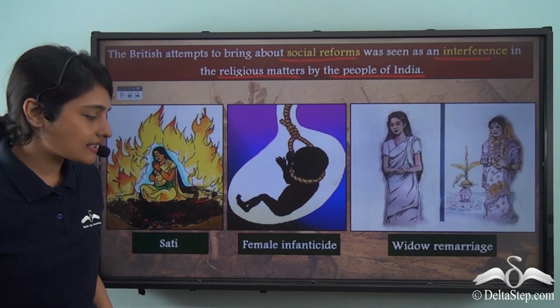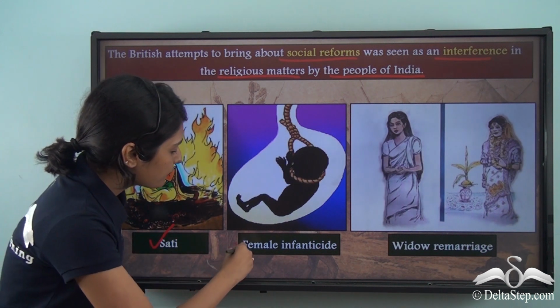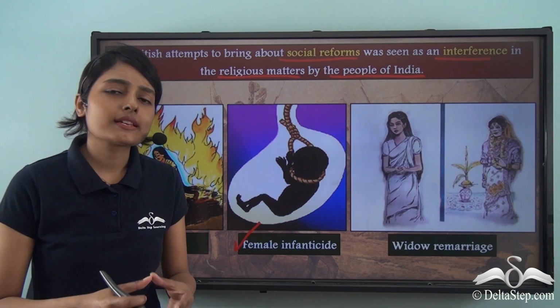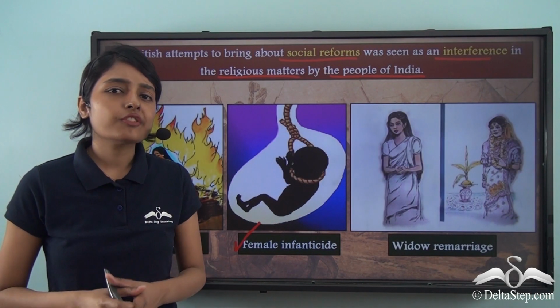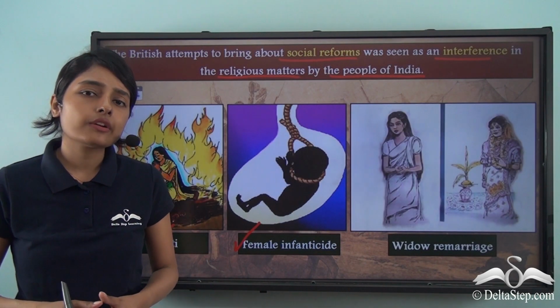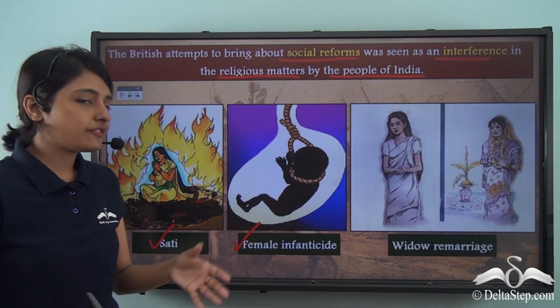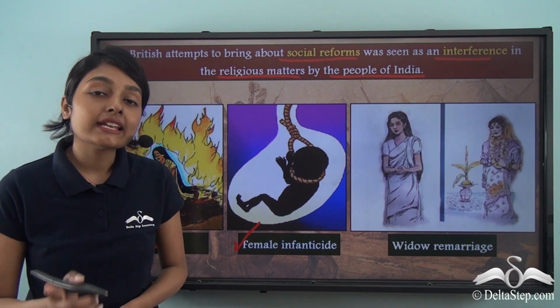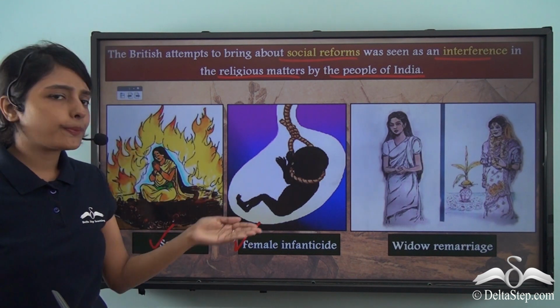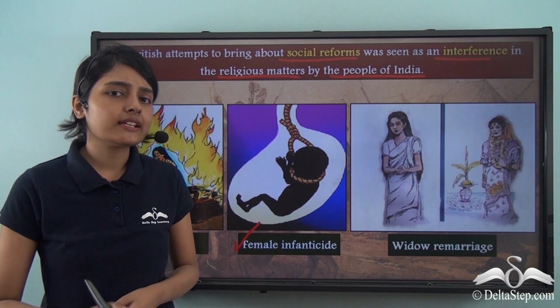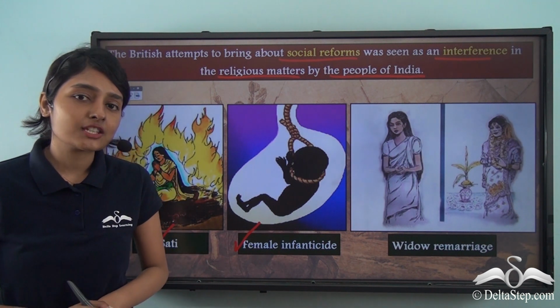These practices, like sati or even female infanticide, are very oppressive in nature. Sati refers to the burning of the widow on the funeral pyre of the husband, and female infanticide means the killing of a female embryo. Now these are very oppressive practices which have been prevalent in the Indian subcontinent since ages.